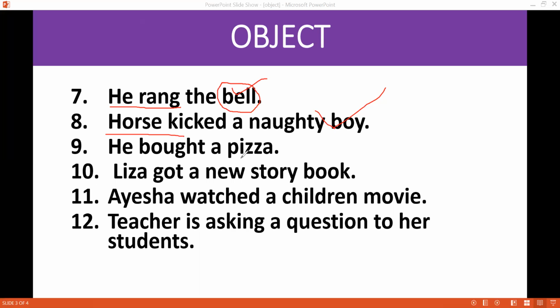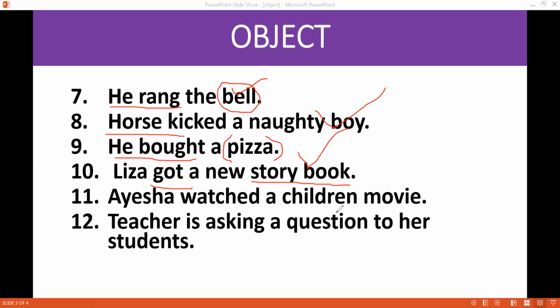He bought a pizza. He did some act. And what is that act? Buying a pizza. This pizza is an object in this sentence. Lisa got a new storybook. Lisa got something, and that something is a storybook. Storybook is an object in this sentence.